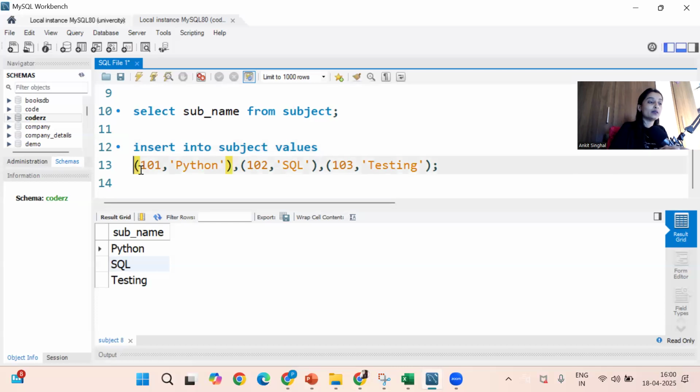Values are, see, in the first opening and closing brackets, I have given the values for the first row. In the second opening and closing brackets, I have given the values for the second row. Third opening and closing bracket, values for the third row. Again, you don't give the comma here. After this, you don't have any other row. So semicolon. Terminate. Semicolon means terminate the query. Like how in programming you give a semicolon to terminate the instruction statement, in a similar way, semicolon means terminate the query. Clear?